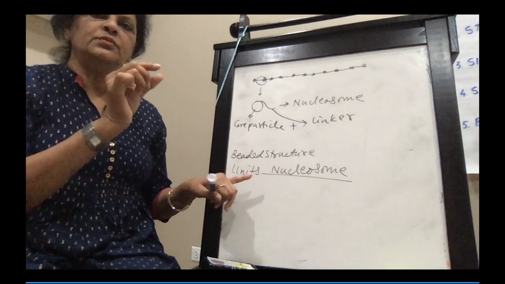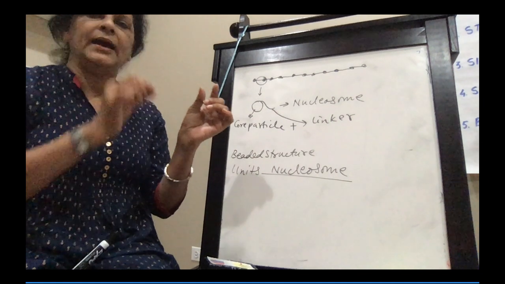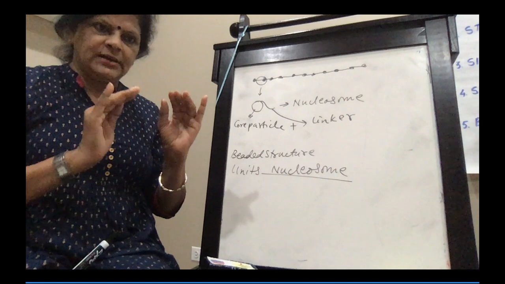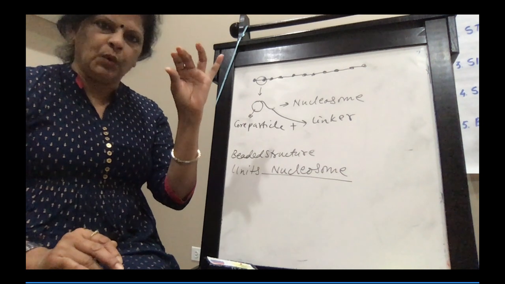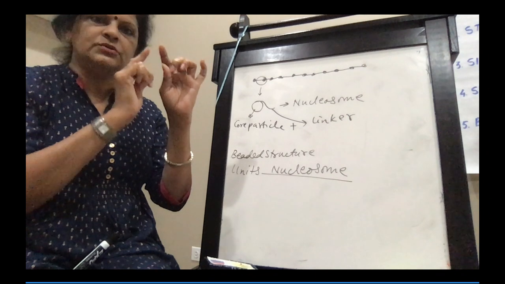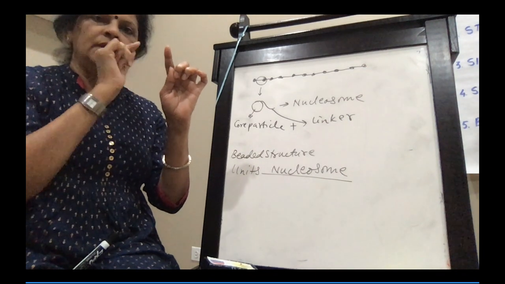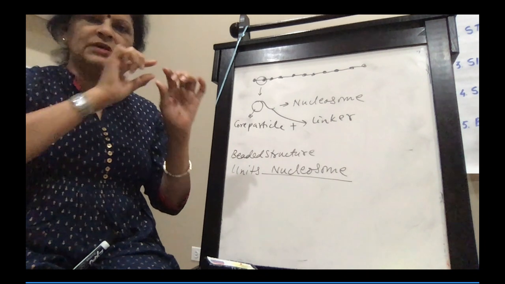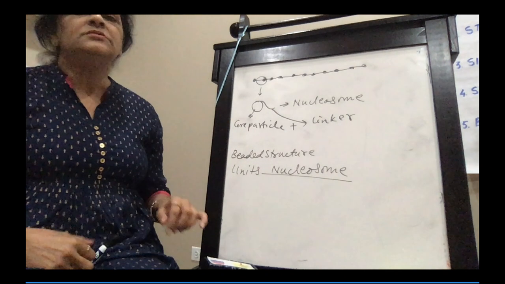So the nucleosome consists of a core particle and a linker. Now when you think of a pearl necklace, the pearl will be the core particle and the thread passing through it is the linker. So core, linker, again core, linker. This is how the chromatin is formed.